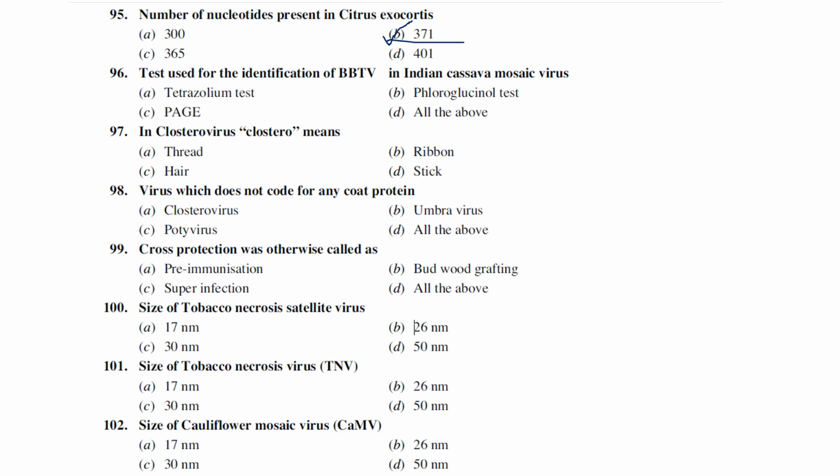What is the test used for the identification of BBTV? What is BBTV? Banana bunchy top virus. And Indian cassava mosaic virus. Actually, generally, what is the test used for the identification of banana bunchy top virus and Indian cassava mosaic virus? Generally, tetrazolium test, very important one. What is the test used for the identification of banana bunchy top virus?